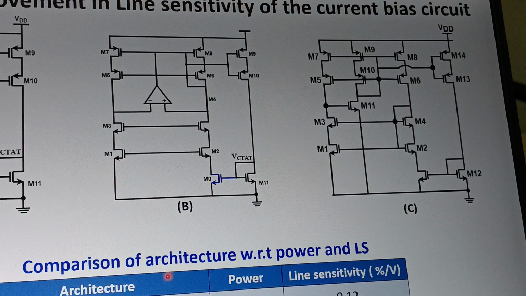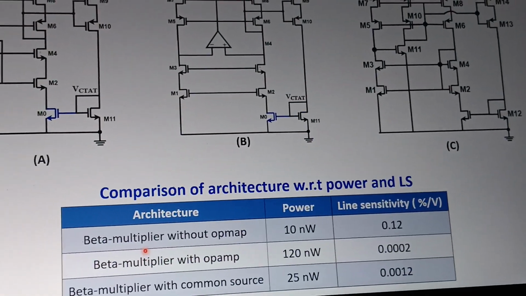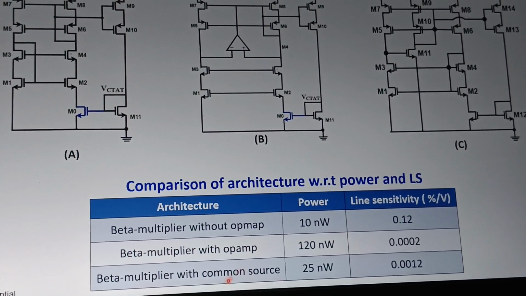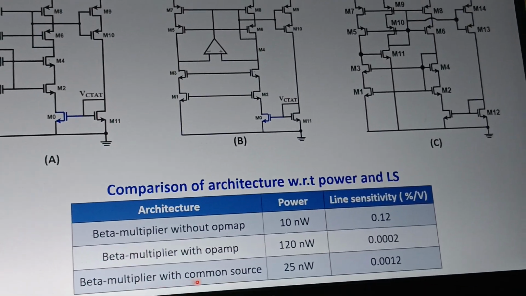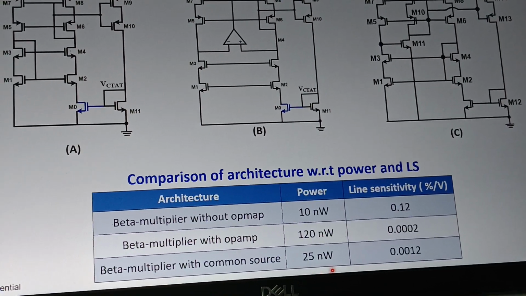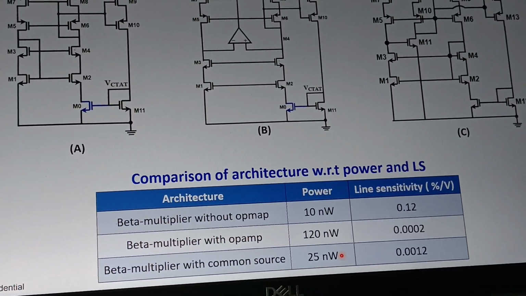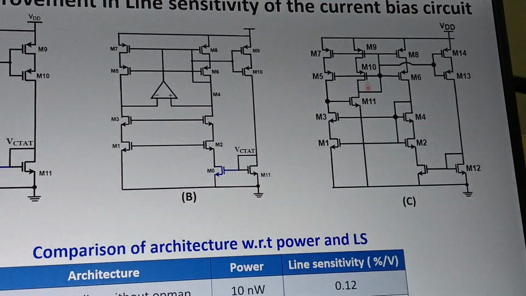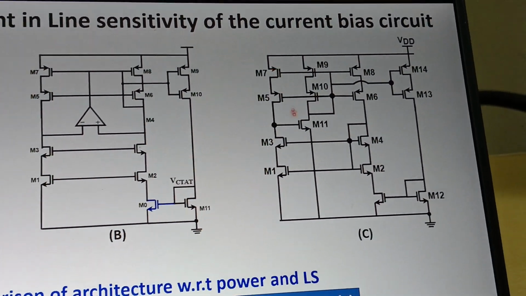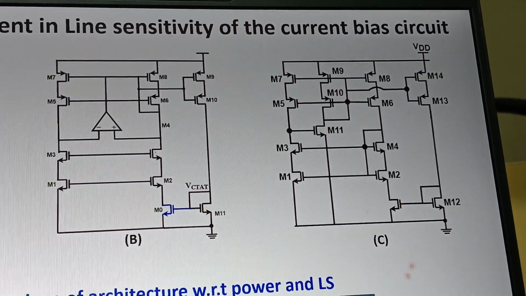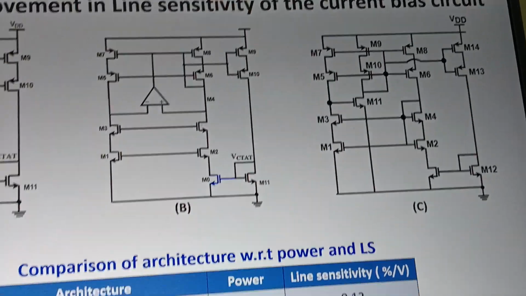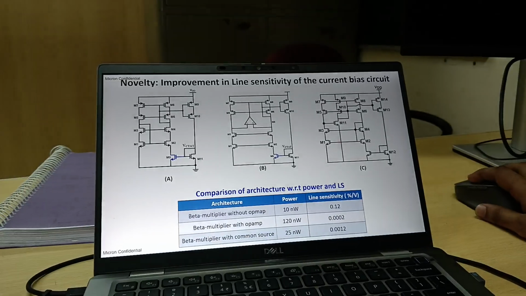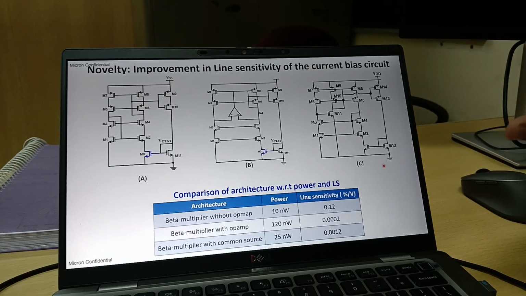If you see the comparison table of architectures, without an op-amp we have 10 nanowatt power consumption with a line sensitivity. This is our work, beta multiplier with common source, that is getting 25 nanowatt, which is a reasonable power consumption with a very good line sensitivity. That is what our ultimate goal is. So we are able to remove the op-amp. We are only using a common source amplifier here, and we are generating very low power consumption, in nanowatts, with a good line sensitivity. So this is the motivation behind this line sensitivity improvement in the current bias circuit.